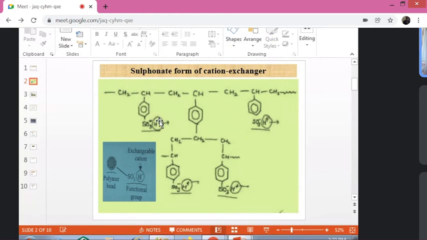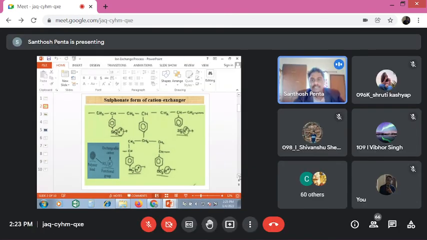Either calcium bicarbonate or magnesium bicarbonate, where the cations are calcium plus 2 and magnesium plus 2. If calcium chloride, calcium sulfate, magnesium chloride, magnesium sulfate, the cations are again calcium and magnesium. Those ions are exchanged with H plus ions. That much you remember here.